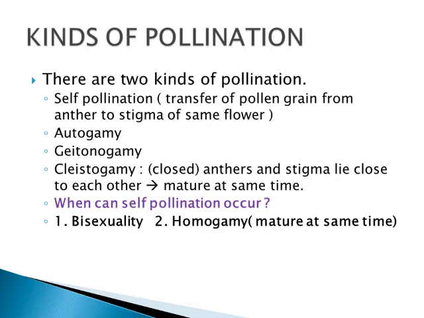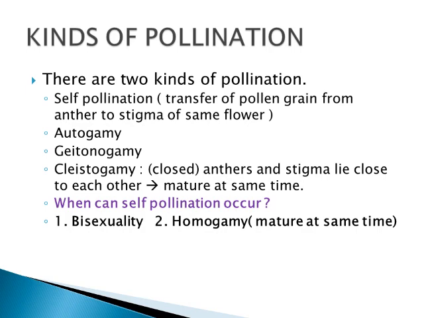When can self-pollination occur? There are two favorable conditions where self-pollination is possible: bisexuality and homogamy. Bisexuality: self-pollination can occur in bisexual flowers, that is, a flower which contains both male and female reproductive organs in itself. There self-pollination is possible. The second one is homogamy. Here the maturation of anther and stigma takes place at the same time. There self-pollination is possible. So this is about self-pollination.